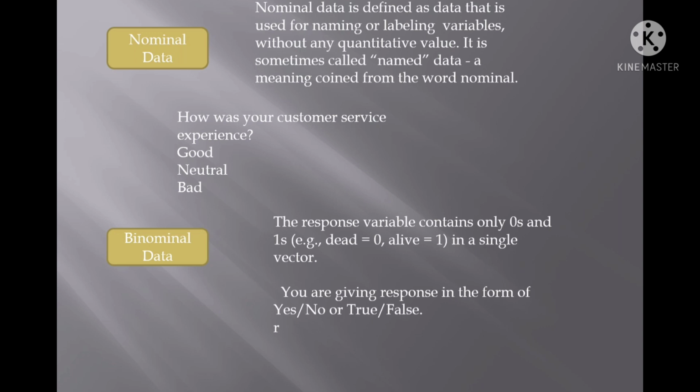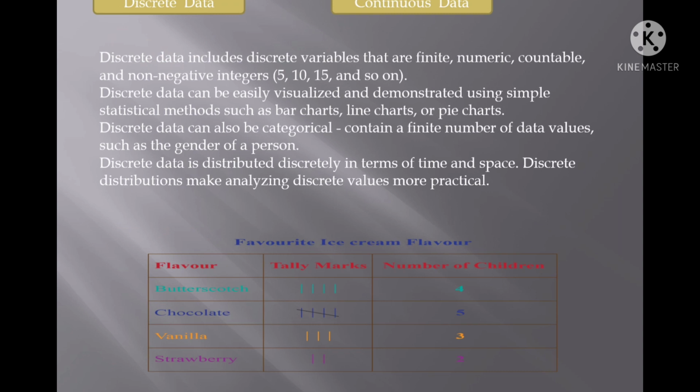Here, let us go to the quantitative data. Quantitative data is further classified into two formats, discrete data and continuous data. Let us see what is the meaning of discrete data.